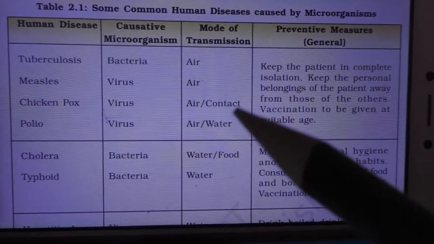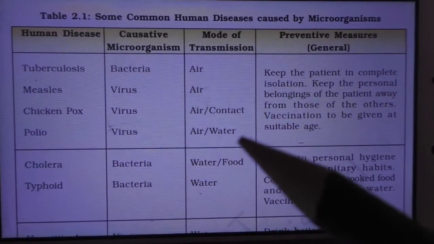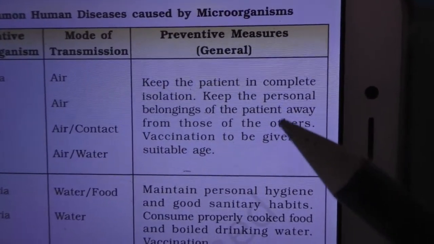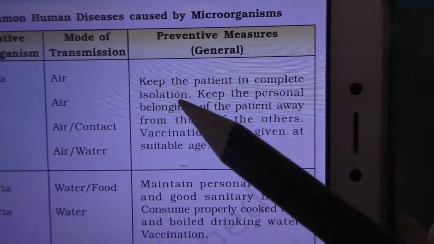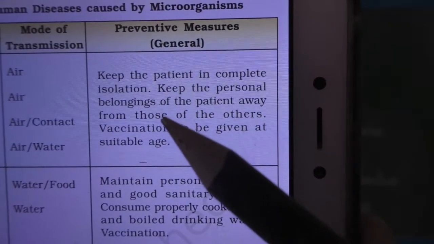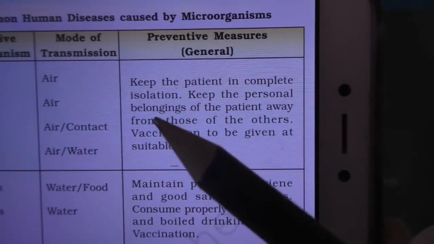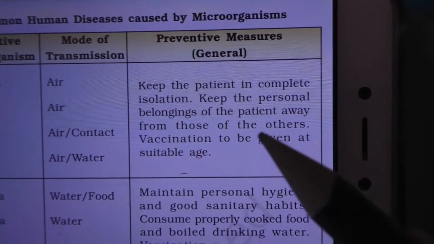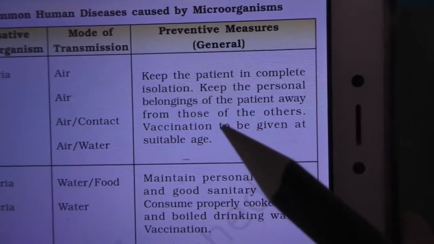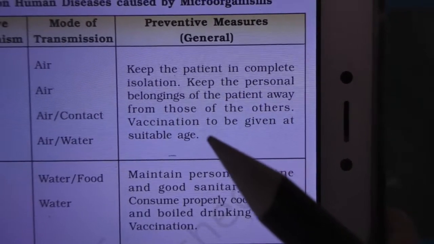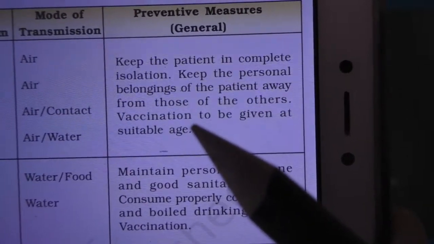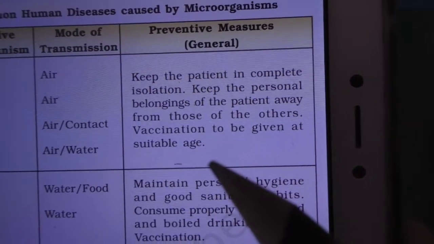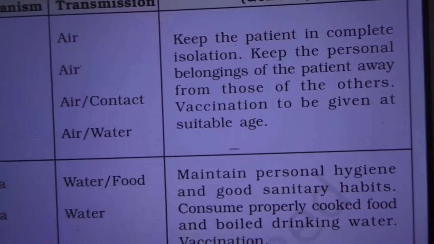They spread through air and water. So they keep the patient in complete isolation, meaning separately. Keep the person's belongings, like dress, plate, comb, away from those of the others. Vaccination is to be given.